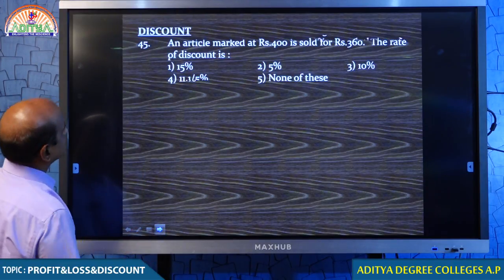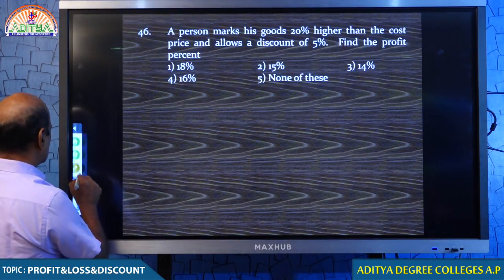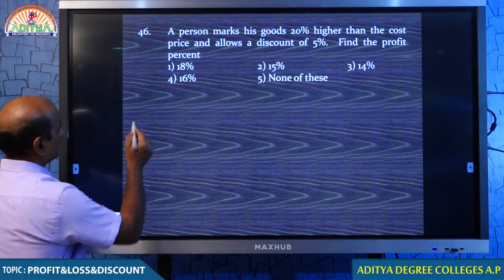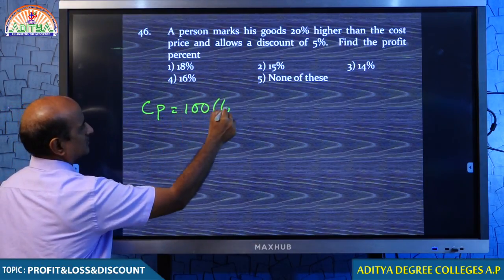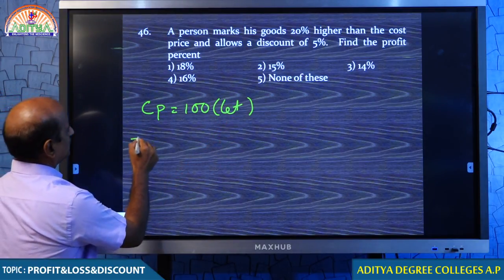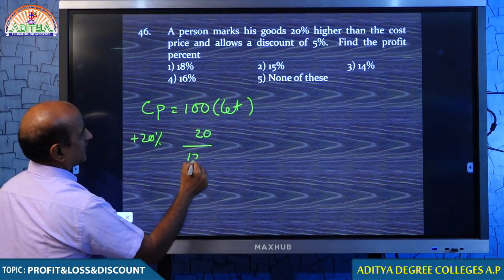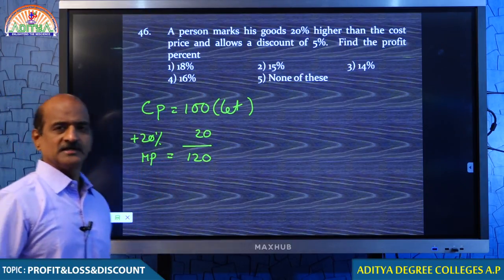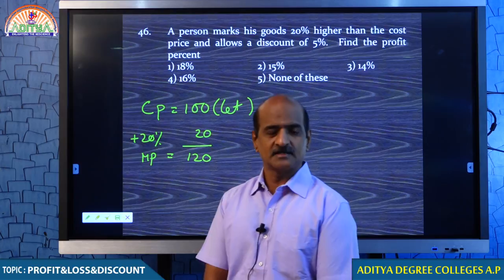Question number 46, look at that. A person marks his goods 20% higher than the cost price. So where do we start this question, my dear students? We start this question with the cost price. Let the cost price of the goods be 100. Now you mark the goods 20% higher. Therefore, your market price is 120. What is 120, my dear students? That is the market price because it is 20% higher than the cost price.